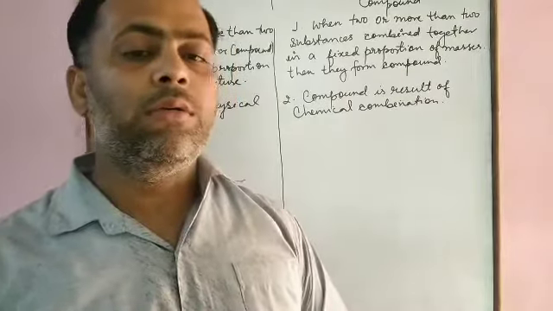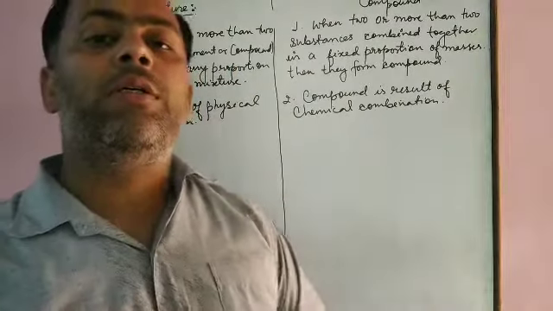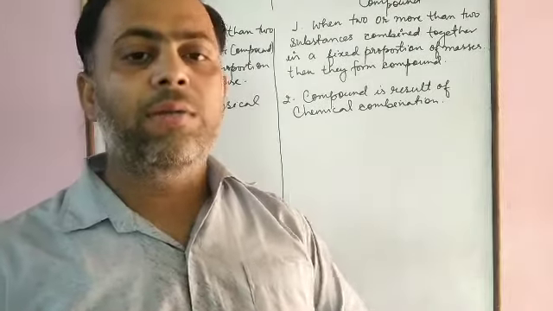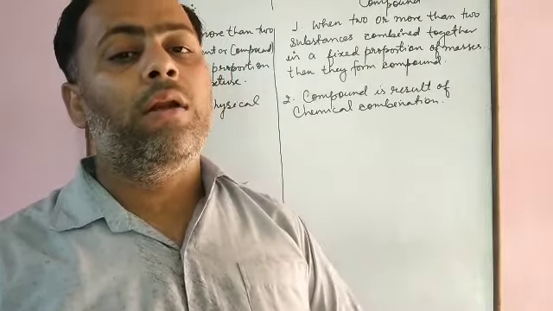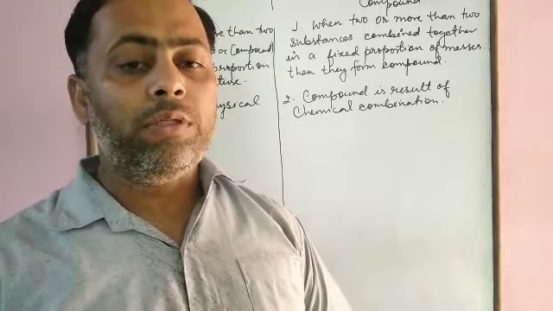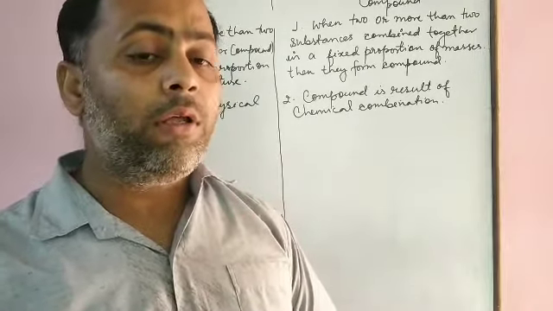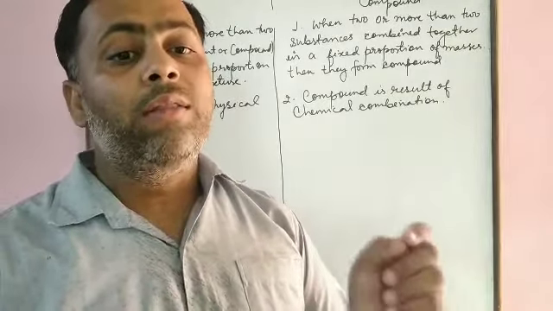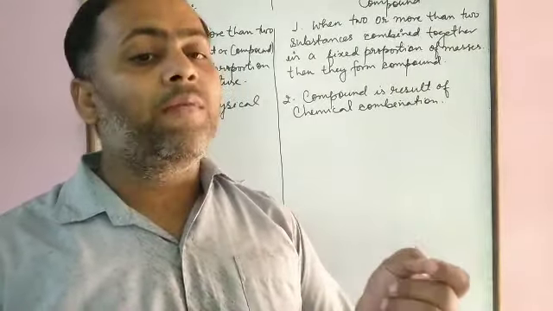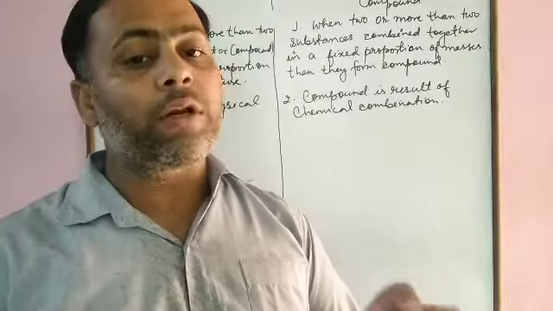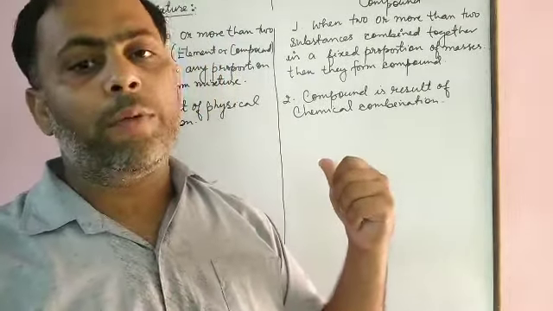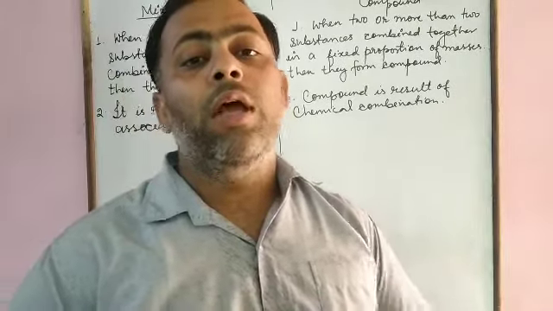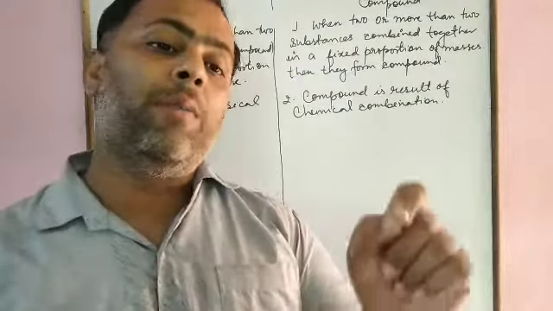It means during formation of mixtures, the individual components, that is iron and sulfur, retain their property. If we mix sulfur with iron, the iron has a magnetic property, and it will retain it during the formation of the mixture.